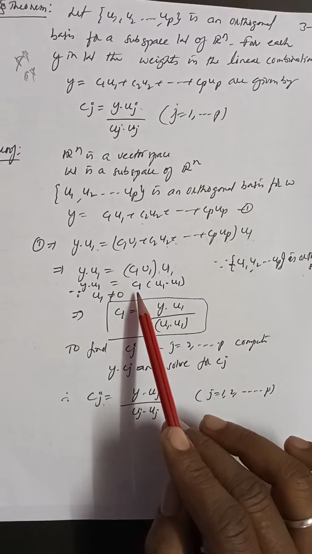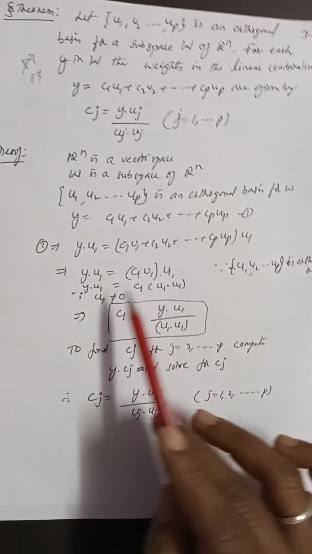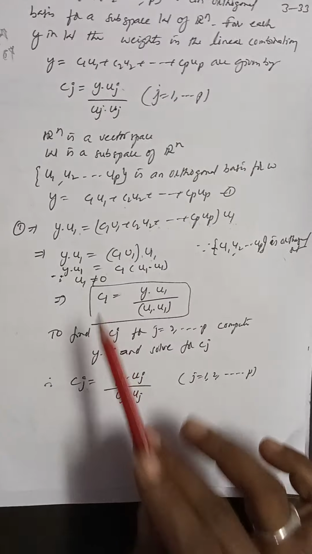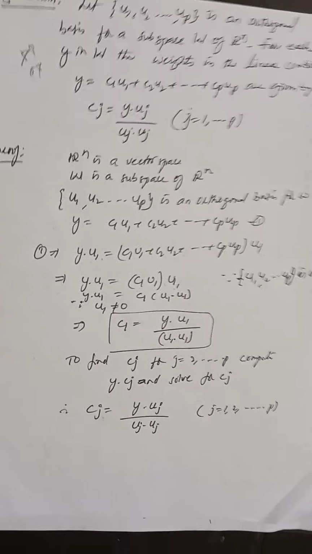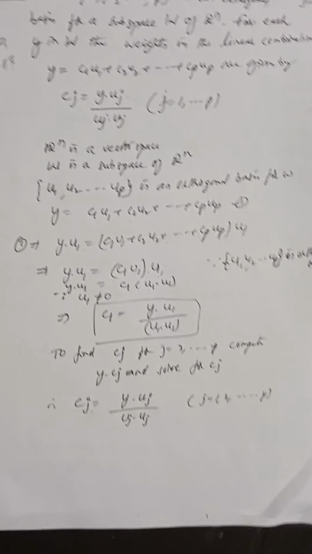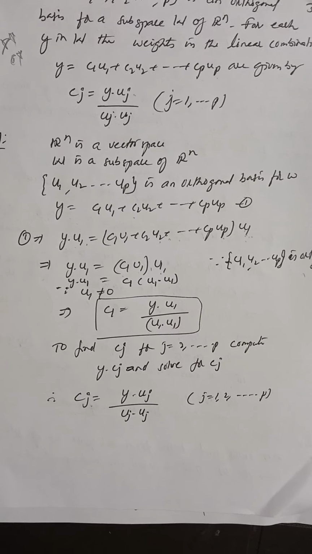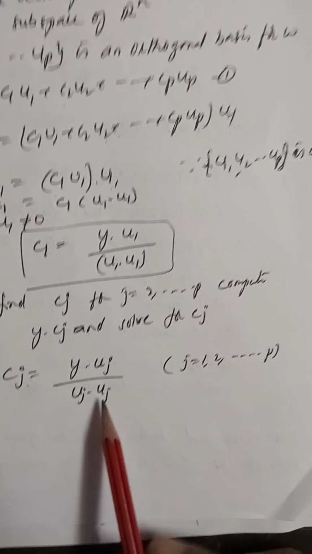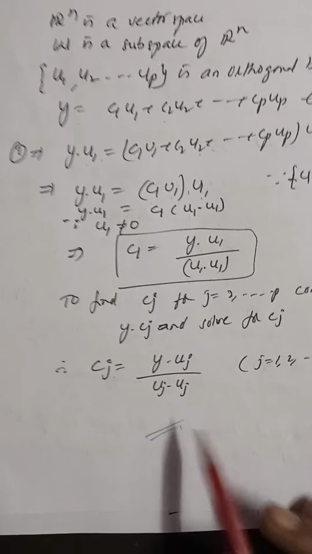Now we are calculating c1. c1 is equal to what? y · u1 by u1 · u1. Similarly, we can find c2 = (y · u2) / (u2 · u2). Similarly, cj = (y · uj) / (uj · uj).